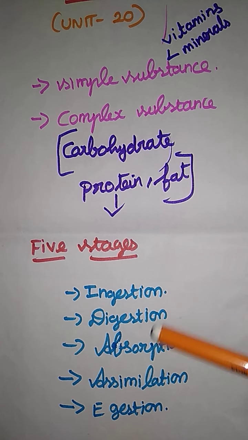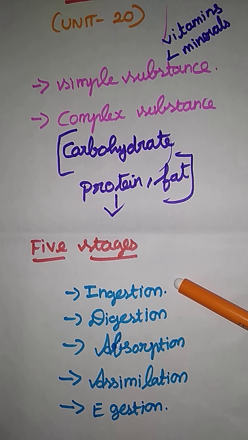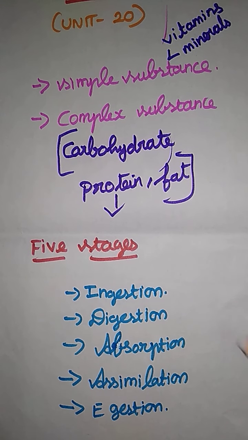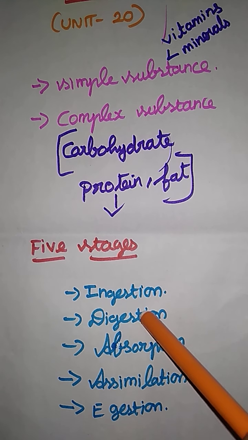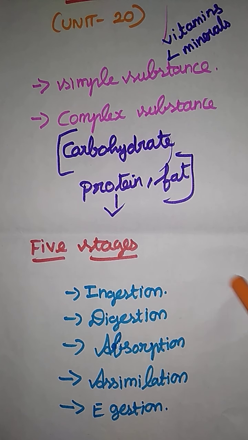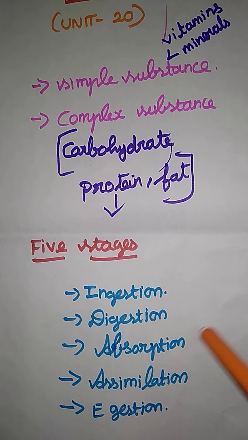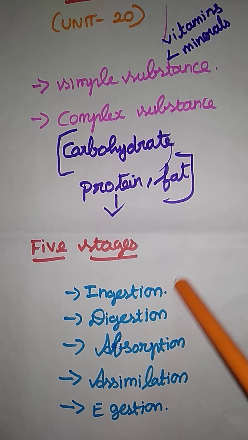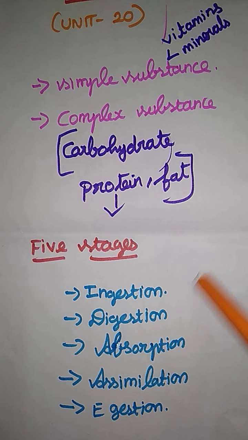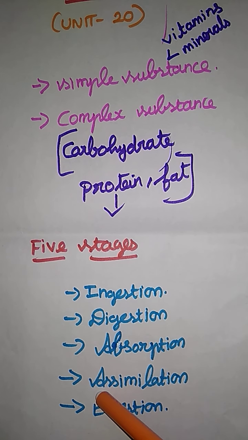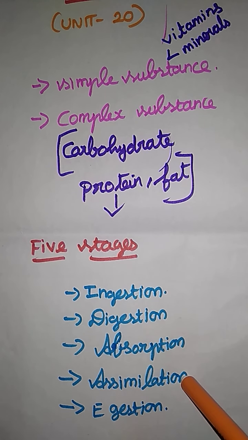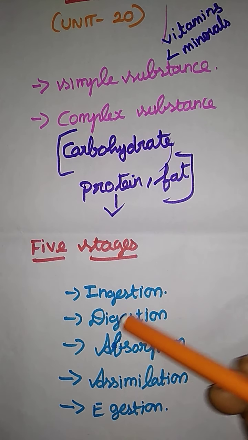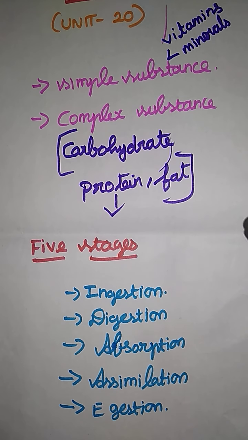Then digestion: the ingested food material goes through some organs and gets digested. After digestion, it needs to be converted into energy molecules, so it goes for absorption. Absorption is through the blood, transferred to all parts of the body. Assimilation is distributing energy to each and every cell in our body.